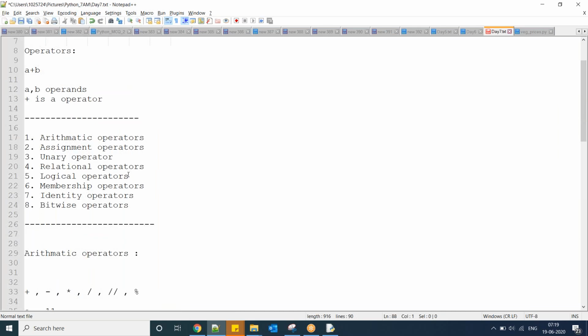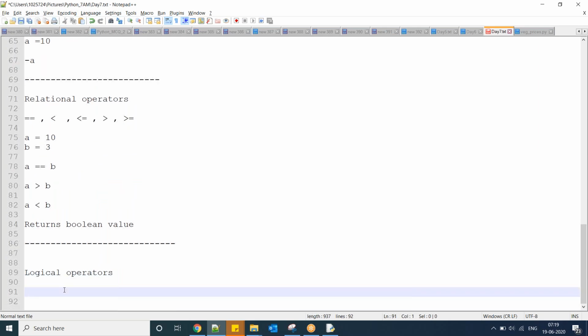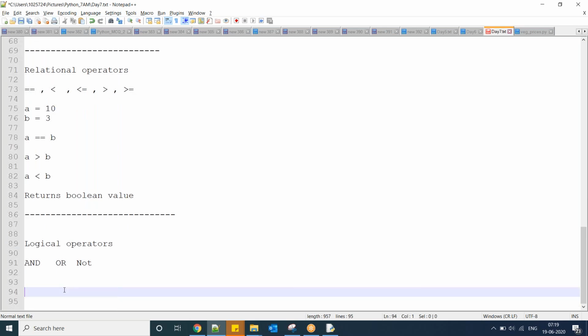Next we have logical operators. In logical operators we have and, or, not. Before going to this one, let me tell you the truth table.